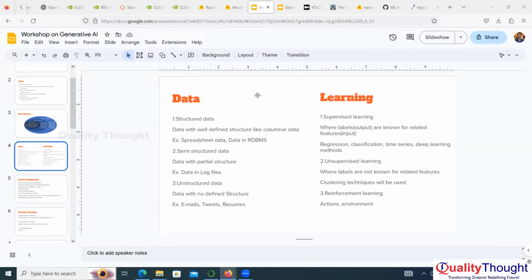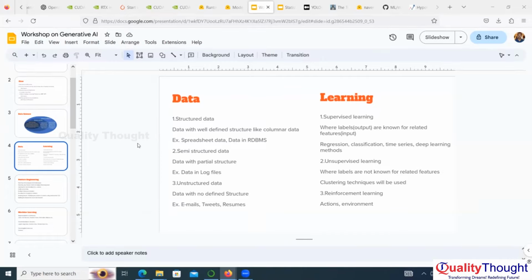Reinforcement learning means, based on the environment, our actions will be there. For example, if you are going on a road on a bike, and the person going on a bike before us falls on a pothole, we won't take that path. We will take a different path, right? So that is the learning. We are learning from the environment. So this is one example of reinforcement learning. GPT uses reinforcement learning. Okay.